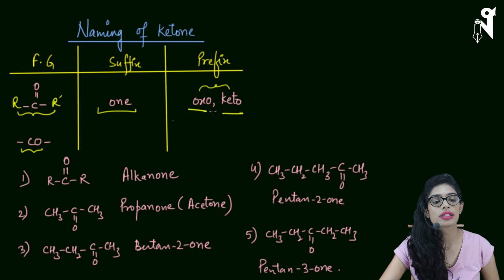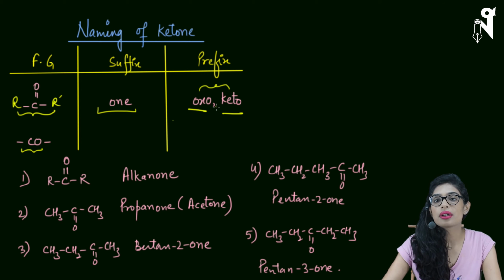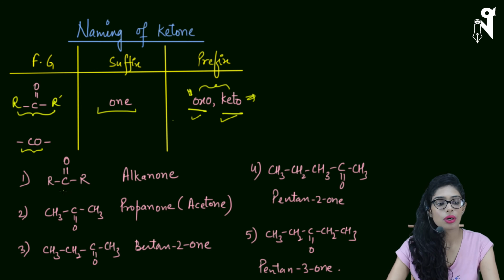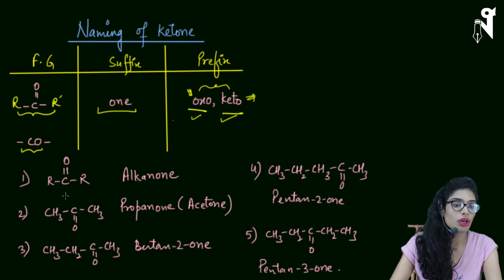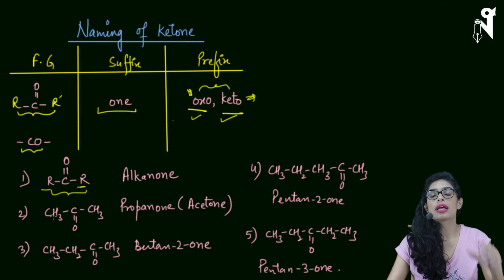There are no special cases for oxo and keto, unlike your aldehydes where formyl was for a specific case and oxo was for a specific case. So you can use oxo also, you can use keto also. Keto is the old representation, whereas oxo is the new representation. Okay, so the generic formula for your ketones is RCOR, where two carbon chains are there side by side and CO is in the middle.